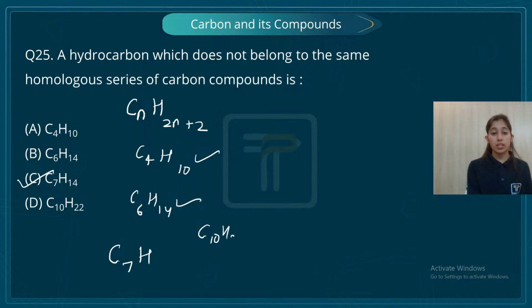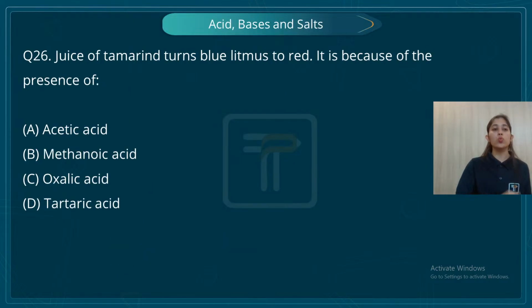C10H22. Here n is 10, 10 times 2 is 20, 20 plus 2 is 22, so it is also following. So the option which is not following this is C7H14. Again, this was a direct question, students. What you need to keep in mind is that homologous series have a general formula, which is CnH2n+2.